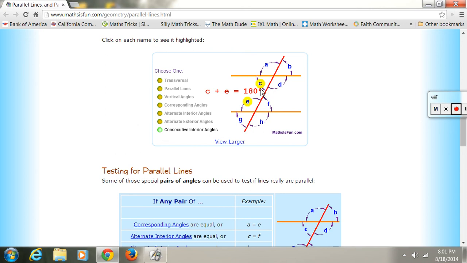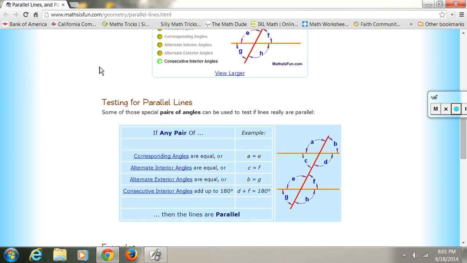So consecutive interior, C and E add up to 180. D and F add up to 180. Those are always going to add up to 180. Basically, whenever you have a small angle with a big angle, it's going to add up to 180 with parallel lines. So you kind of see here, well, we have this for later.